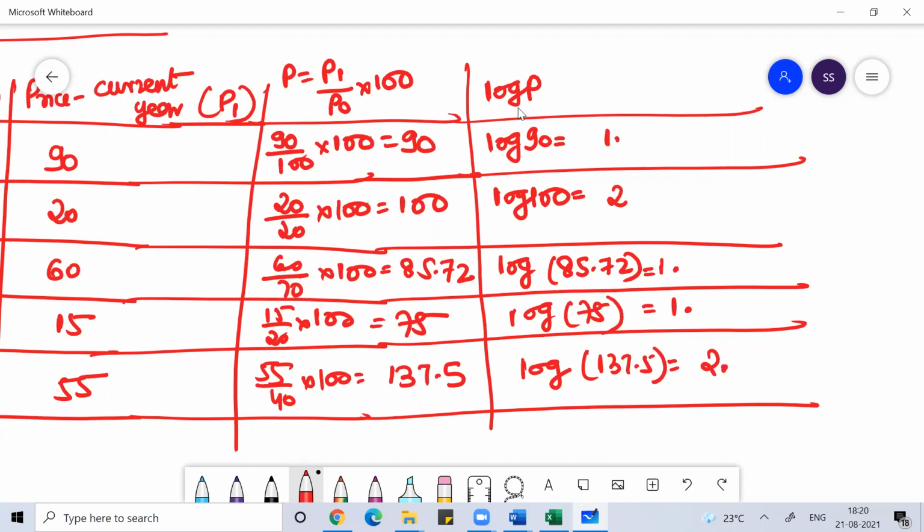Fine, everyone. For working on the decimal part, I need the log table.